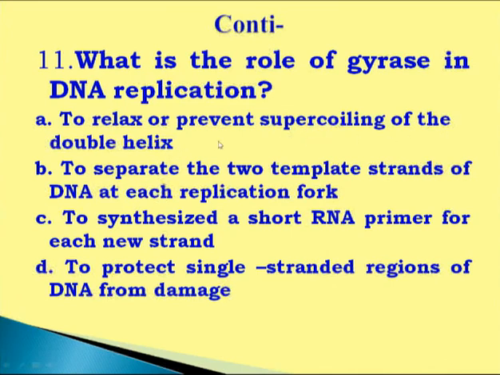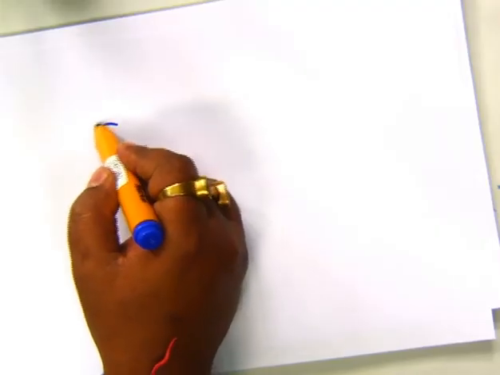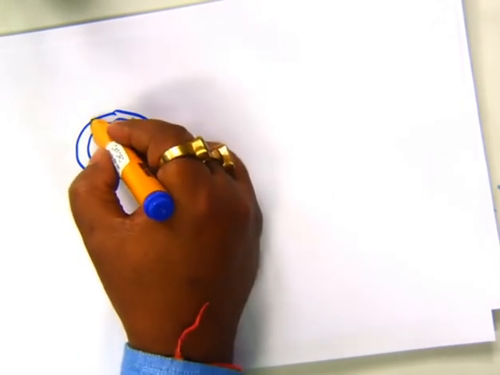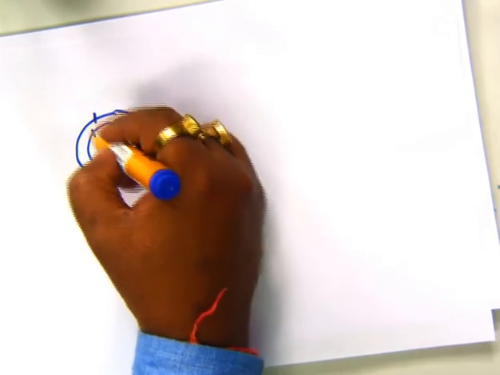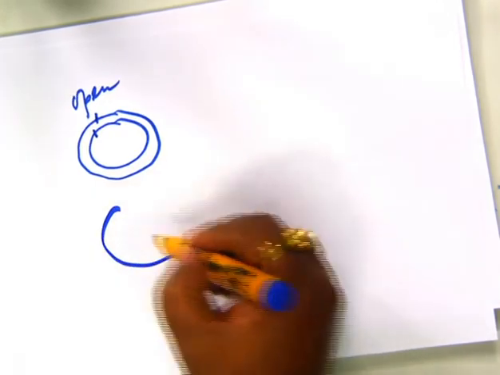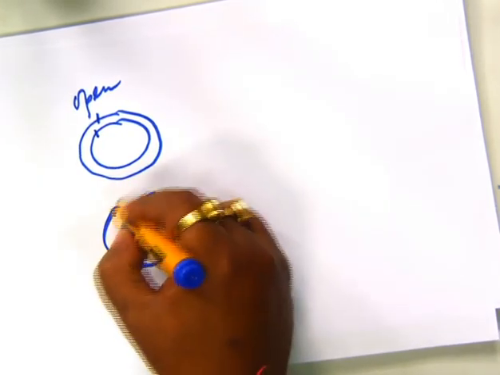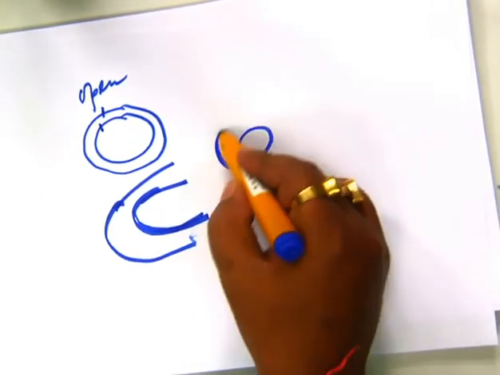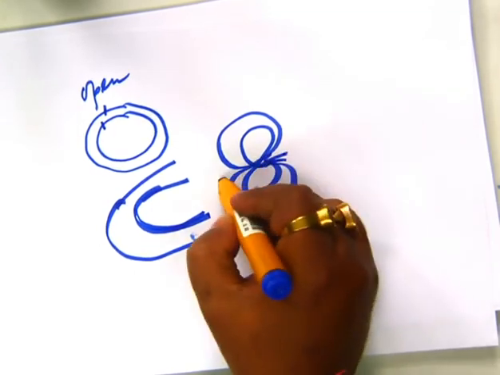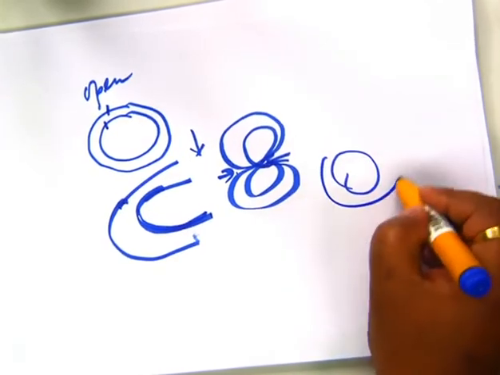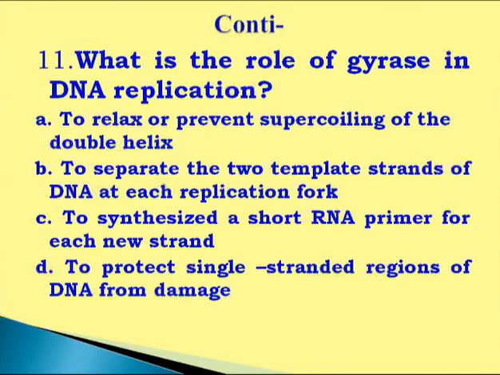That's true. We can see on the tele-top these are the duplex DNA molecules. So if a nick occurs here and here, what happens? Both strands will be open, and if a strand is open, this will be completely linearized. This type of structure is called a supercoiled structure, and if a nick is introduced by topoisomerase at both strands, then it becomes circular. So the first option, to relax or prevent supercoiling of the DNA double helix, is correct.